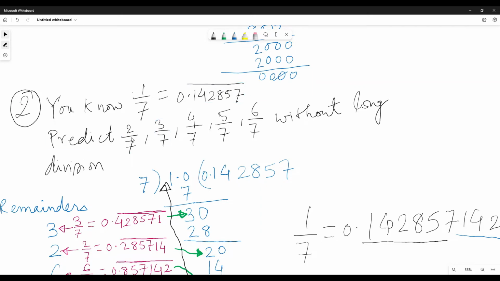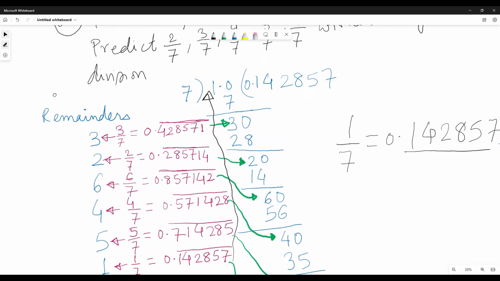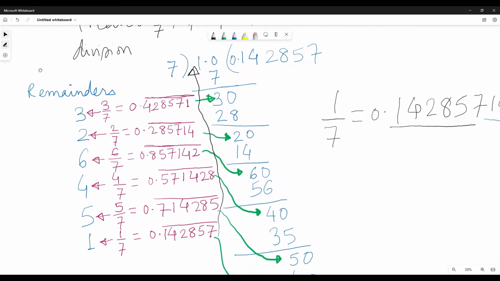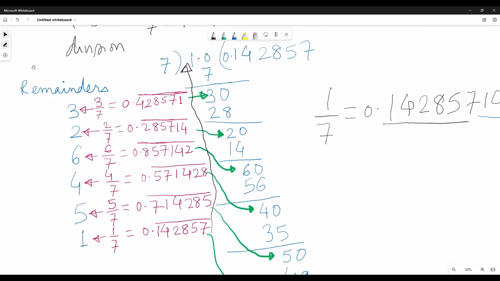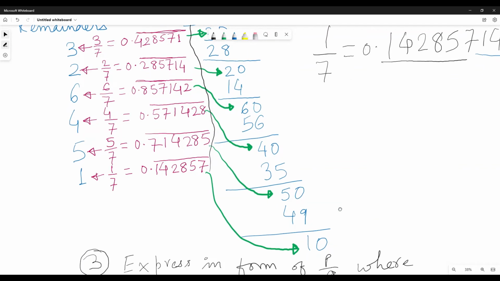We have to predict 2 by 7, 3 by 7, 4 by 7, 5 by 7, 6 by 7 without long division. To understand that, we will see the division process of 1 by 7. We are dividing 1 by 7. The first remainder is 3, the second remainder is 2, then 6, then 4, then 5, then 1, right?